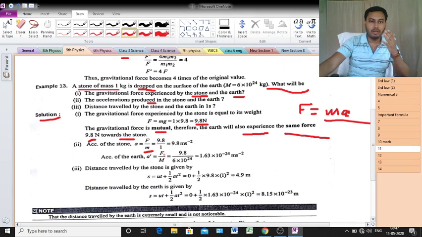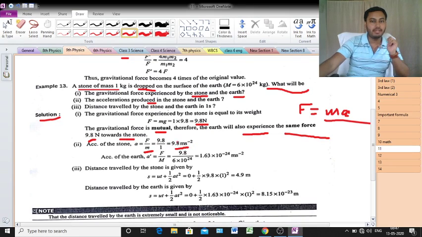Again, what is the value of M? Here M means the mass of the stone, which is 1. That means 9.8 by 1, which is 9.8. So the acceleration of the stone is 9.8 meter per second square.